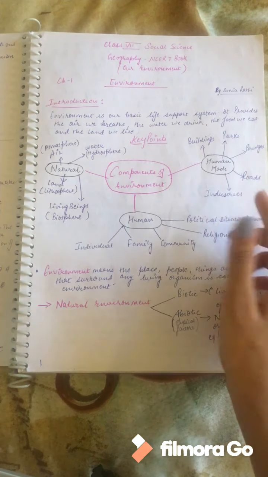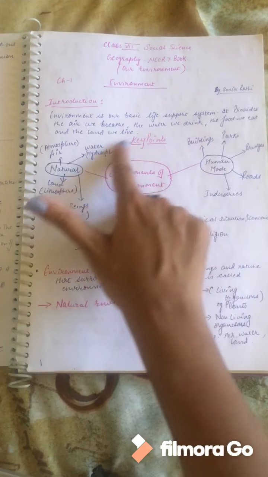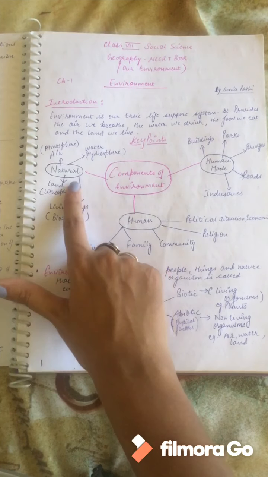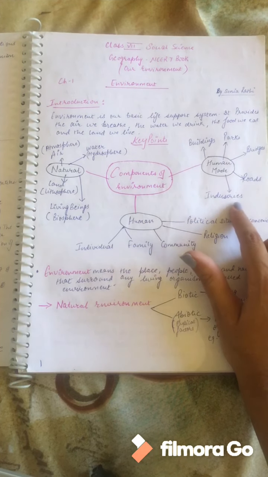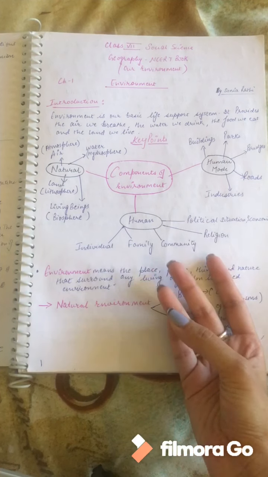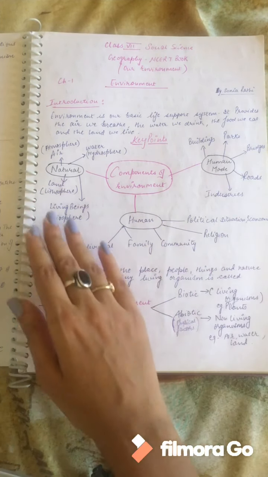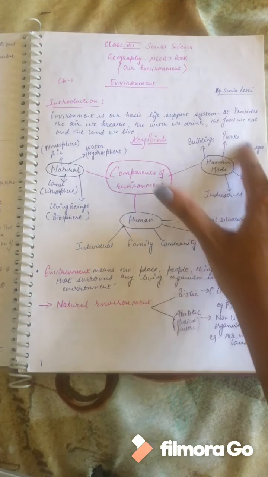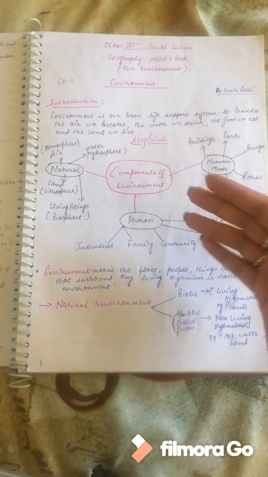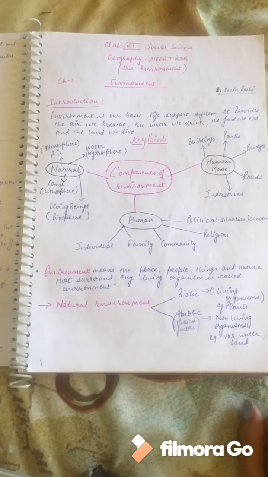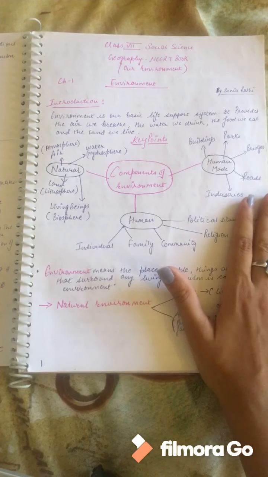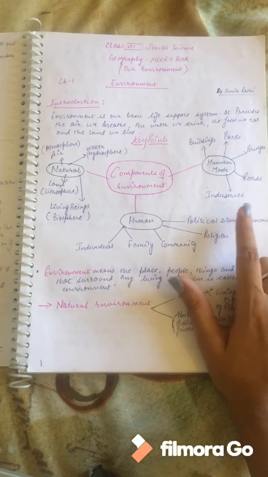So the environment which is made by the humans with the help of the natural environment, that means making the industry, we do require the land, we do require water, so we do require the natural resources to build up these industries, to build up these parks, roads. Understood? So the second component is the human made environment.